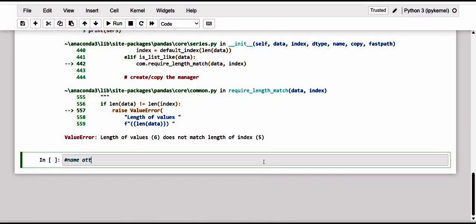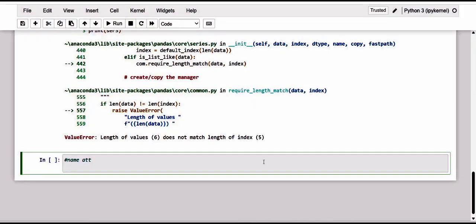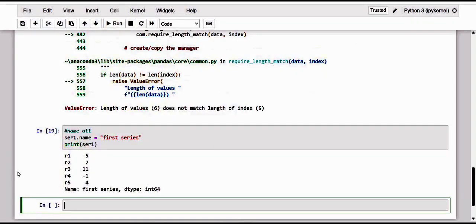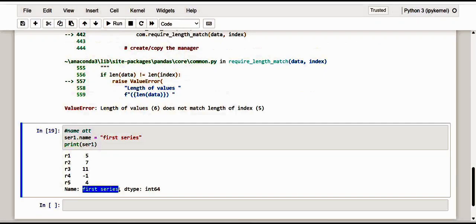Kindly have a note of the name attribute in the series, dear friends. If I provide a particular name attribute to the series, such as for the first series that I have provided, kindly see, I can give the name of it.